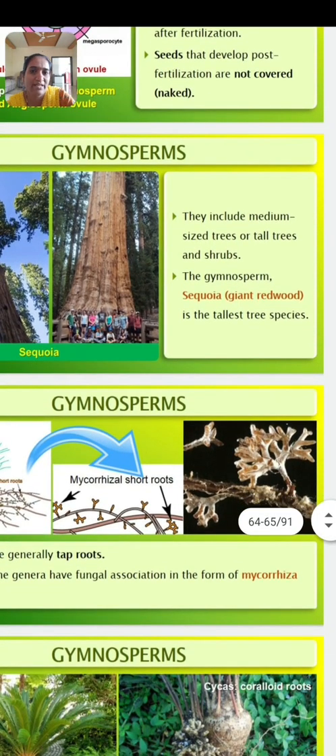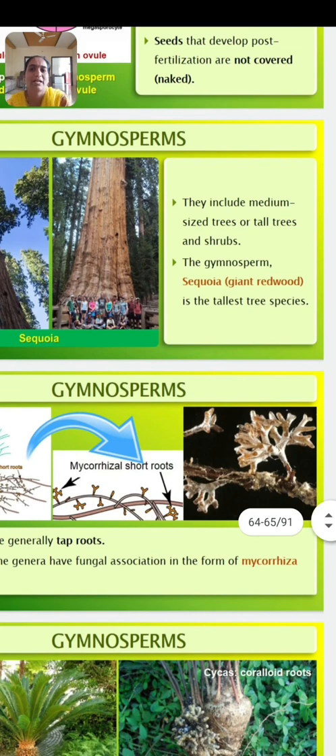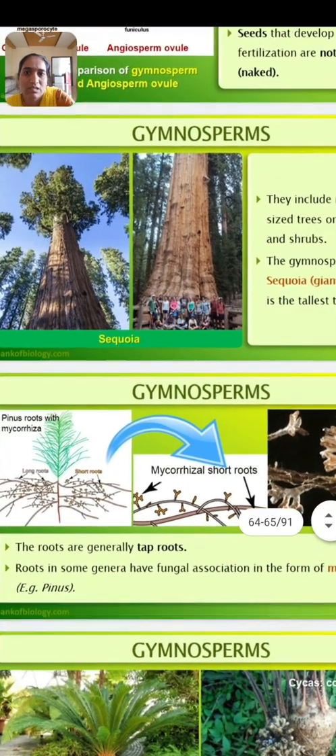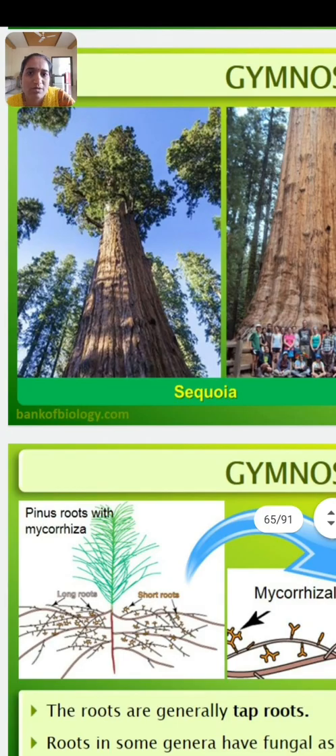They include the medium-sized trees, or tall trees and shrubs. Means all the types of plants, herbs, shrubs and trees, are included in gymnosperms. In gymnosperms, the giant redwood plant known as sequoia is the tallest tree. Look at here. It is the tallest gymnosperm.